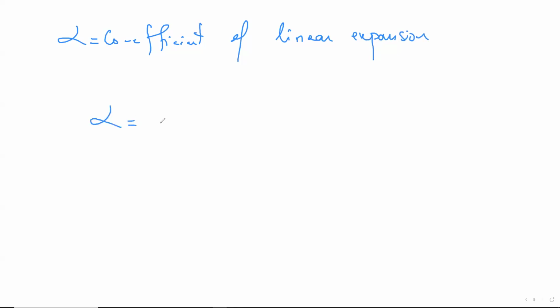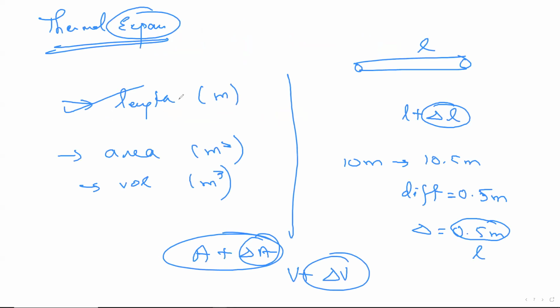So alpha is actually given by the formula, which goes like this. Increase in length. Guys, always understand, if you follow the pattern here, length came first, area came next, and volume came the last. Similarly, alpha, beta, and gamma. Whenever I'm using the constant alpha, I'm always referring to some sort of length. Whenever I'm using beta, I'm always referring to some sort of area. Whenever I'm using gamma, I'm always referring to some sort of volume. This is how it should work. So alpha, length; beta, area; volume is gamma.